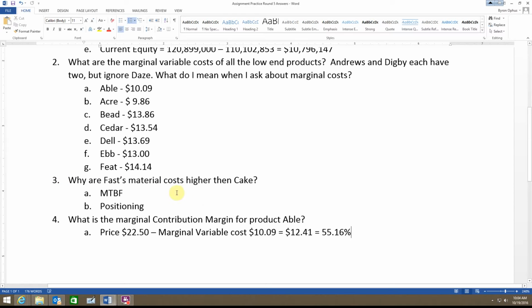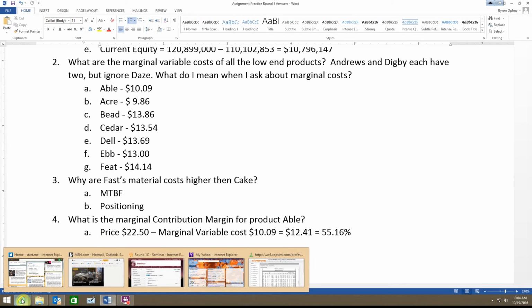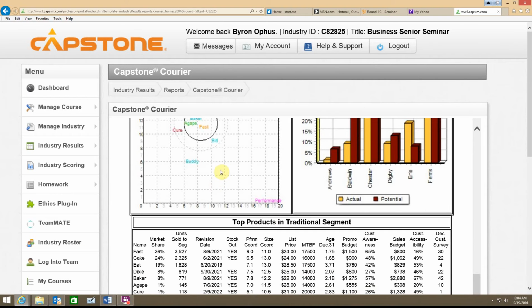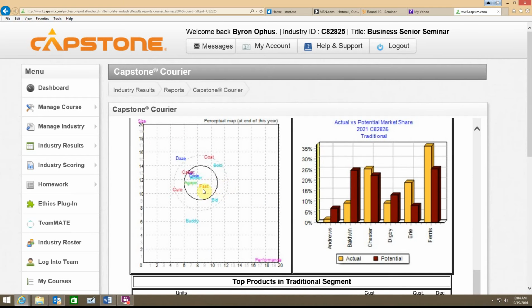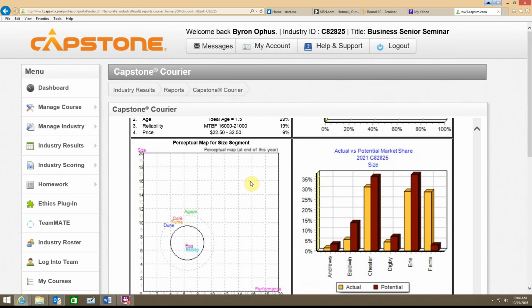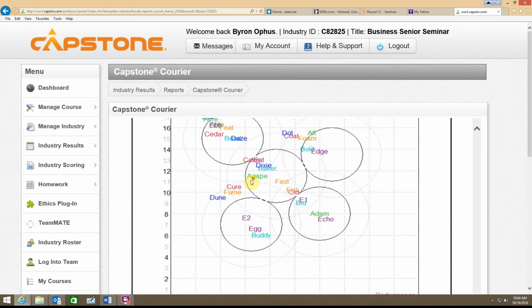3, why Fast's material costs are higher than Cake's. In the past, we've looked at MTBF, and that's certainly true, but we also have to look at the positioning of the product. If we come down on the traditional perceptual map, Fast is positioned way up here and Cake back there. And if we go down and look at the bigger perceptual map, it's a little easier to see.